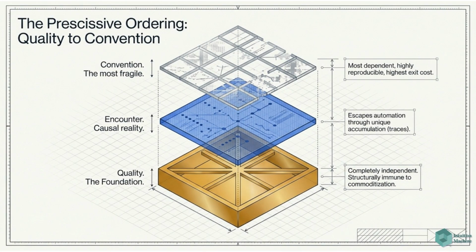The precisive ordering illustrates the layers. Quality is the foundation and is immune to commoditization. Encounter, or causal reality, escapes full automation. Convention, the most fragile, is highly reproducible and has the highest exit cost.